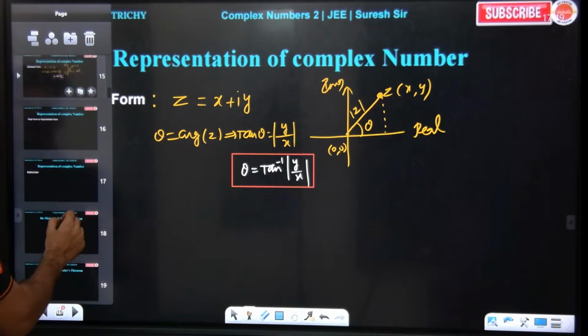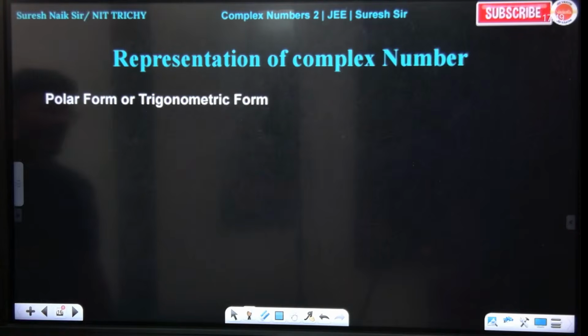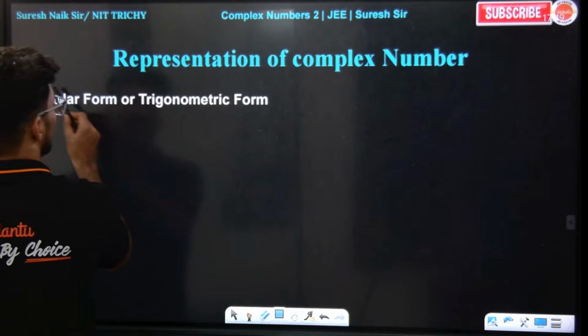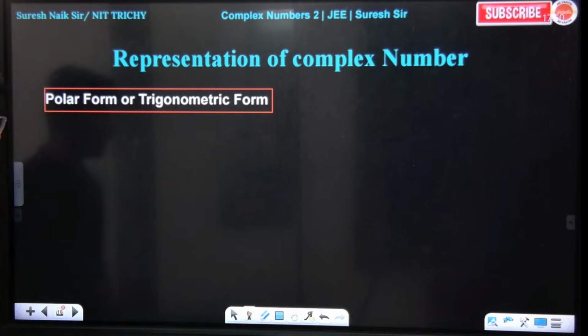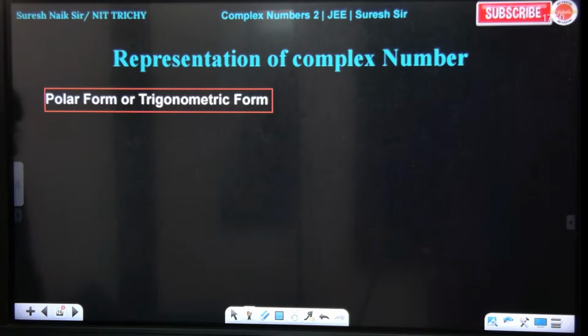Okay. Next form, polar form or trigonometric form. You can call this as polar form or trigonometric form. Polar form, simply, what does polar form mean?